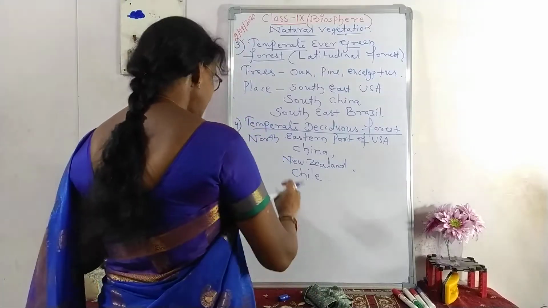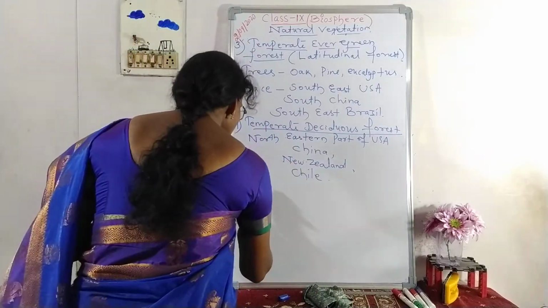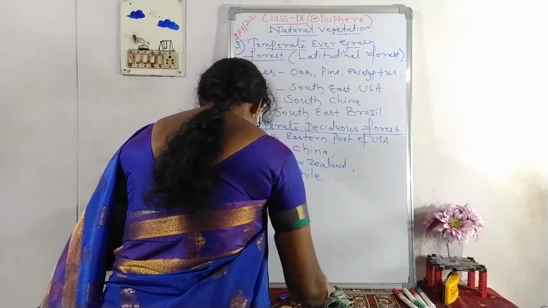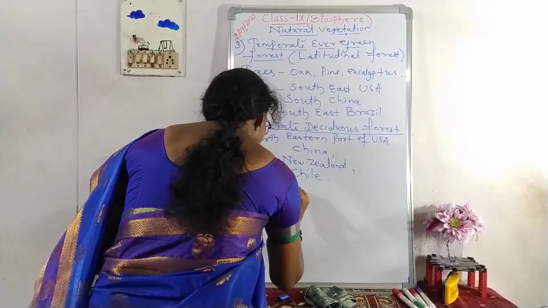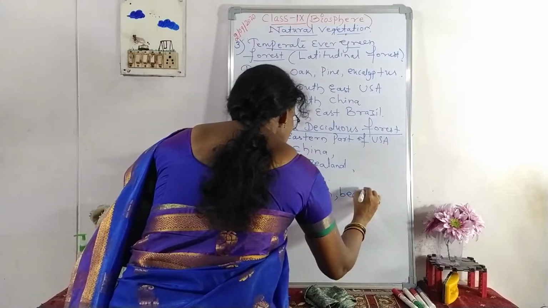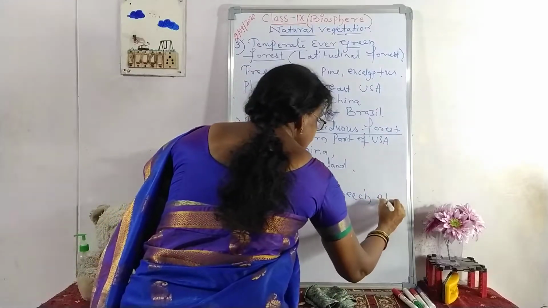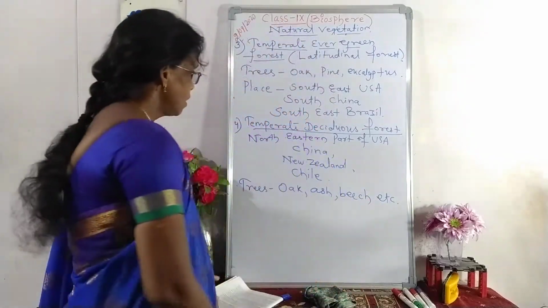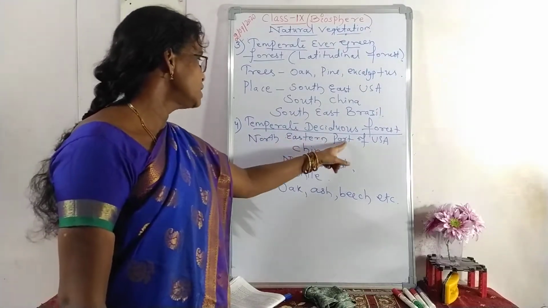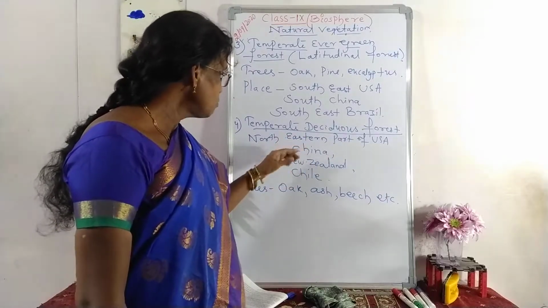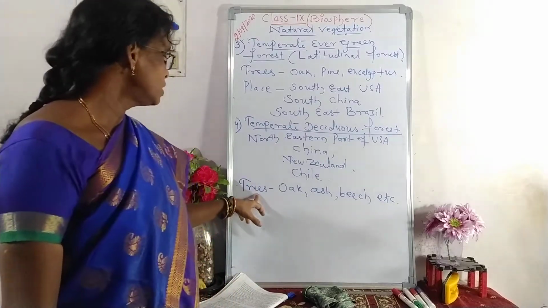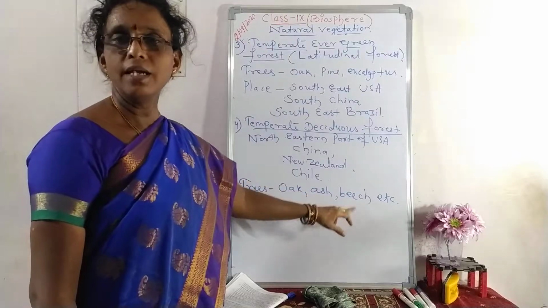They shed their leaves in the dry season, and the common trees are oak, ash, beech, etc. So the places where you will get temperate deciduous forest are the eastern part of USA, the south part of China, New Zealand and China. The common trees you could see there are oak, ash, beech, etc.